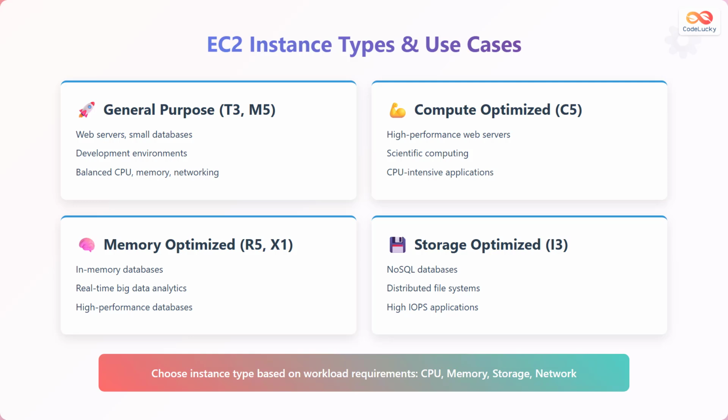Memory-optimized instances, including R5 and X1, offer large amounts of memory for in-memory databases, real-time big data analytics, and high-performance databases. Storage-optimized instances, like I3, provide high sequential read and write access to large datasets, suitable for NoSQL databases and distributed file systems. The key interview principle is selecting instance types based on your workload requirements across 4 dimensions: CPU power, memory capacity, storage performance, and network throughput.